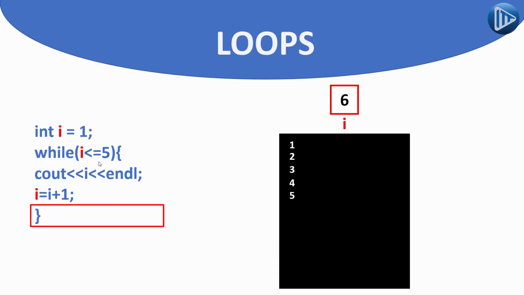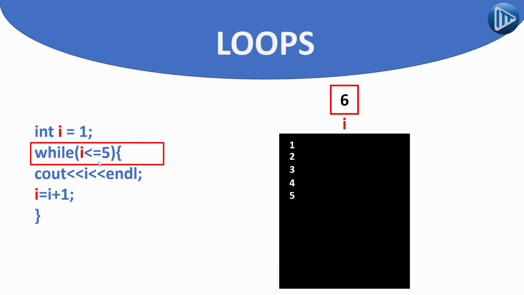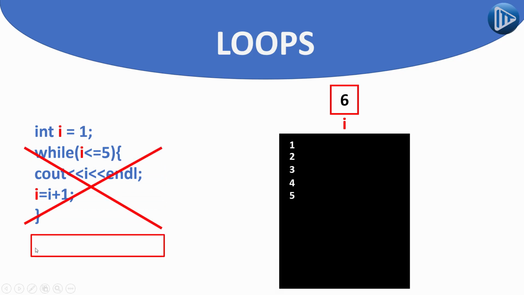And end the loop over here and get back to the starting point again and check the condition. Now, the condition is asking, is the current value of I less than or equal to 5? No, it is not less than 5. And it's not even equal to 5. So in this case, the condition here is false. And at the moment that the condition becomes false, our loop will stop repeating the code inside it and get out of the loop. And here our loop is going to end its repeating process.